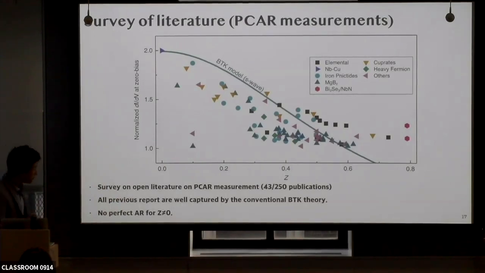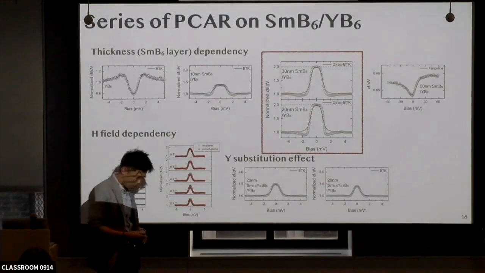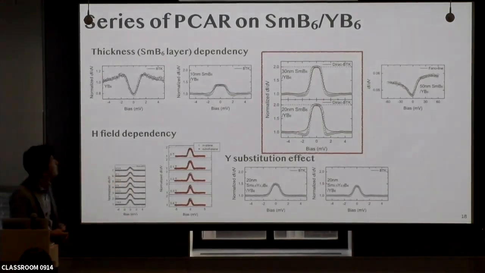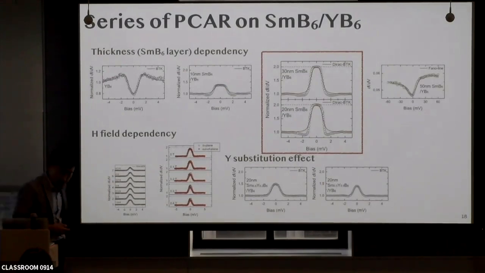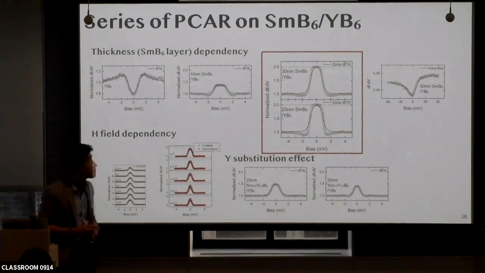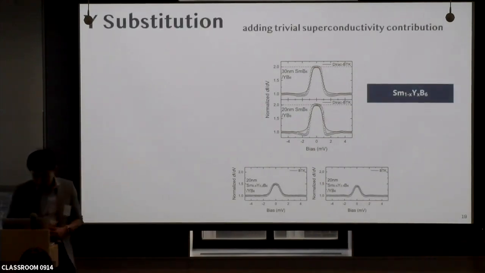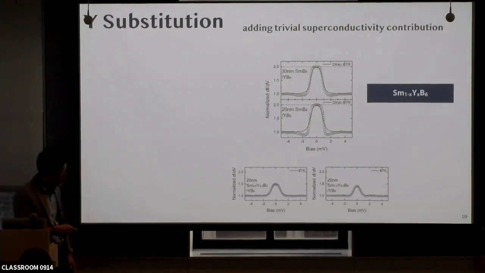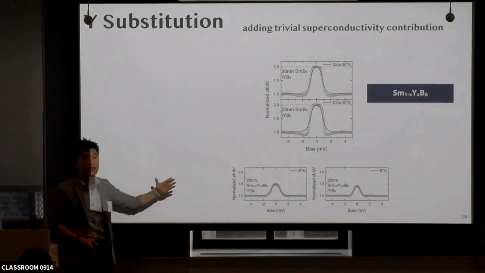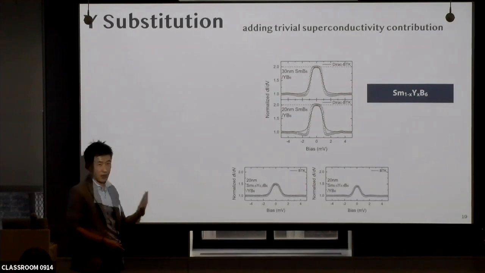Okay, so to interpret this result, we have done a very systematic study of thickness dependency, yttrium substitution effect, and magnetic field dependency. Let's look at them one by one. First, the yttrium substitution effect. If we put yttrium in the samarium hexaboride layer, we can see the conductance doubling. Basically, the purpose of this experiment is tuning the Fermi level as a mimic of other topological insulator systems.